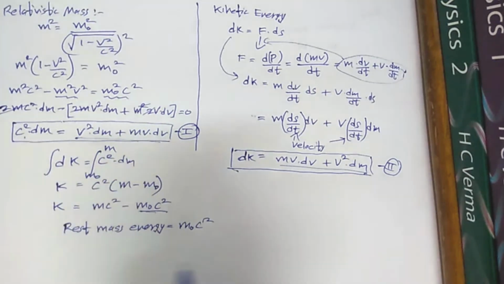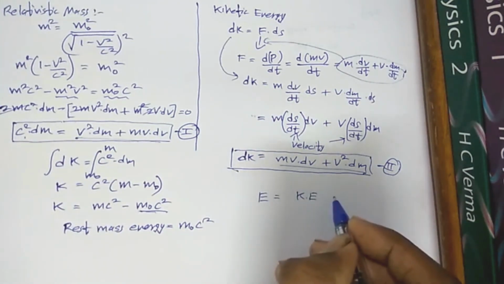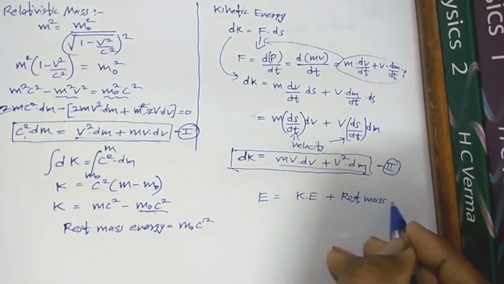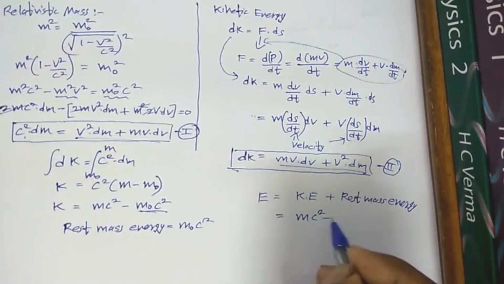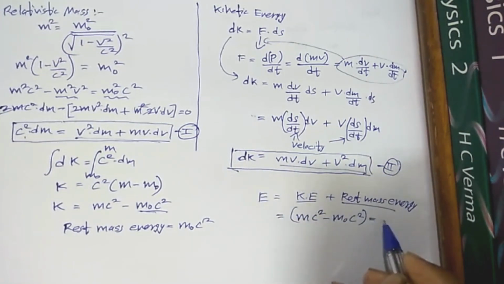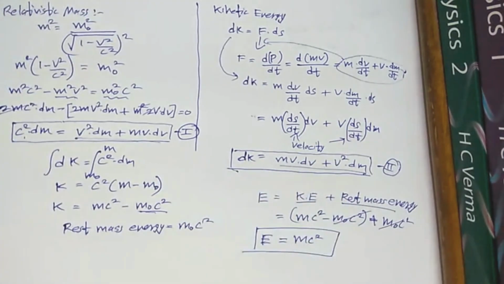Now, the total energy E will be equal to kinetic energy plus rest mass energy. When we put values for kinetic energy and rest mass energy, m0 c square gets cancelled. And finally, we get E is equal to mc square.